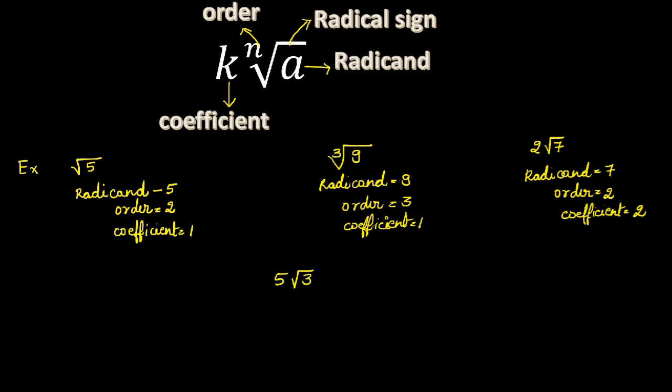5 root 3. 3 is the radicand. Five is the coefficient. And order is 2.